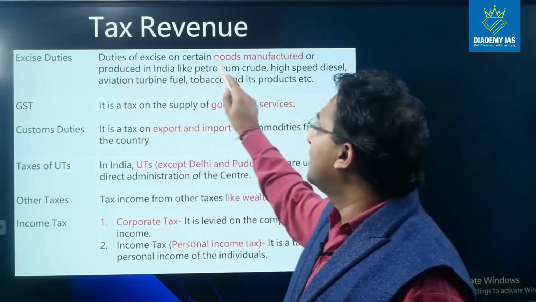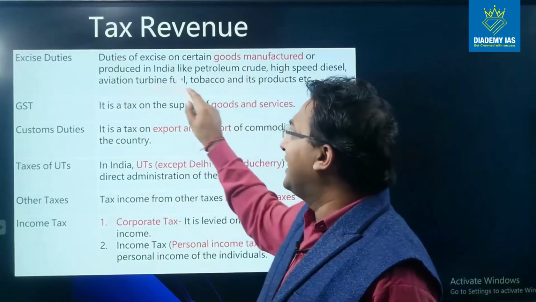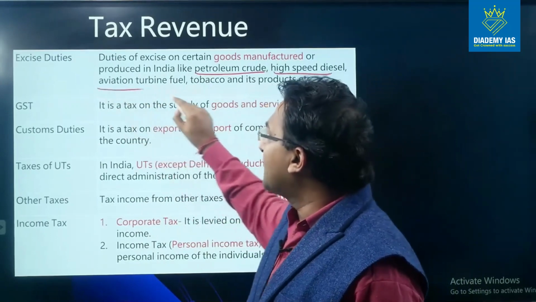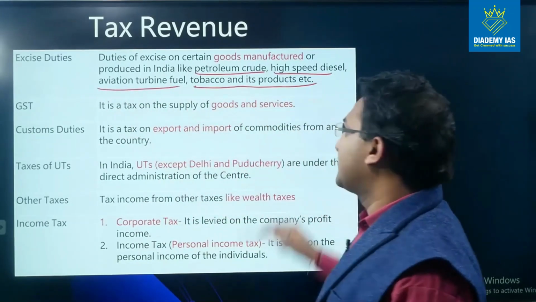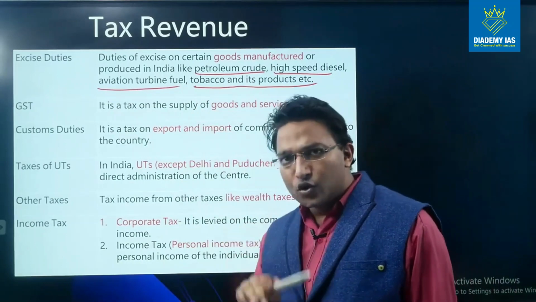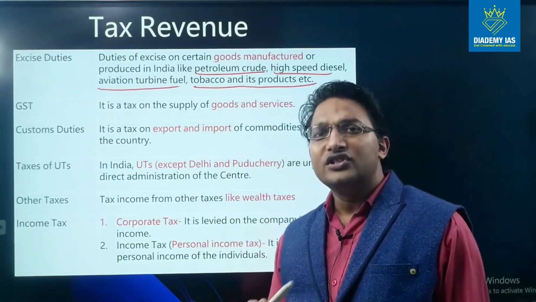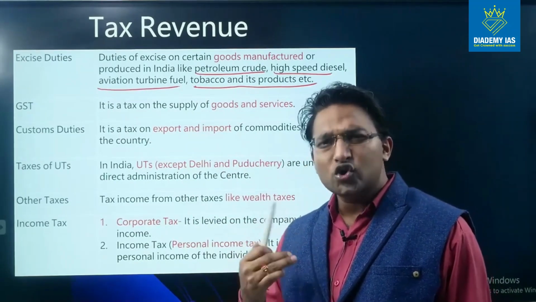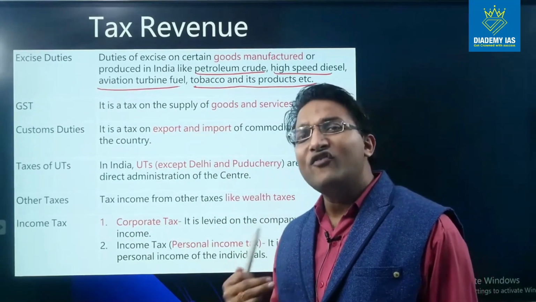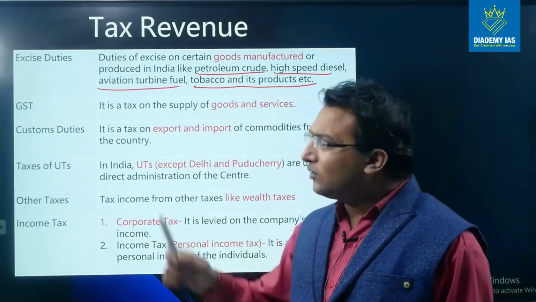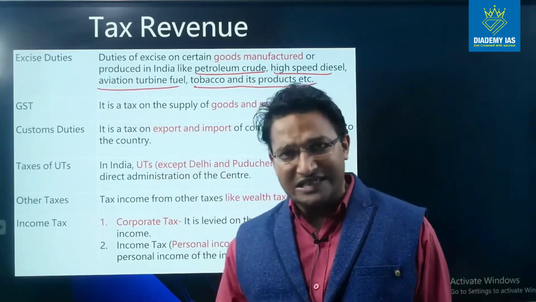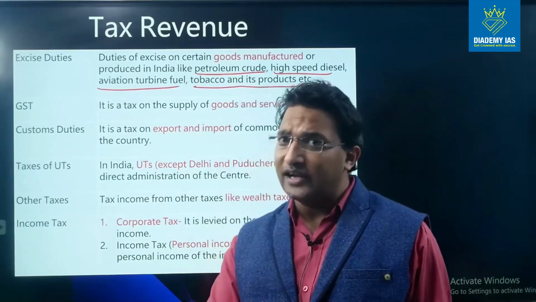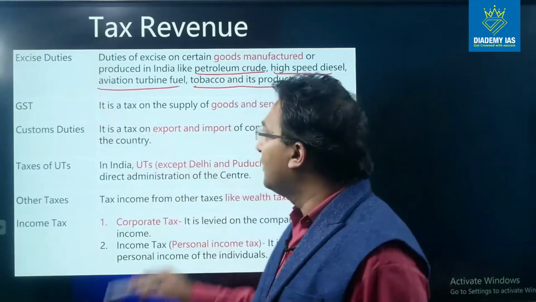So duties of excise on certain goods manufactured or produced in India, like petroleum, crude, high-speed diesel, aviation turbine fuel, tobacco and its product, etc. Right? So as of now we are in the GST era. GST means goods and services tax. So now most of the items on manufacturing, it is not the excise duty, rather it is the GST which is levied. But there are certain items on which GST is not levied. So on those items, excise duty is levied on the manufacturing.